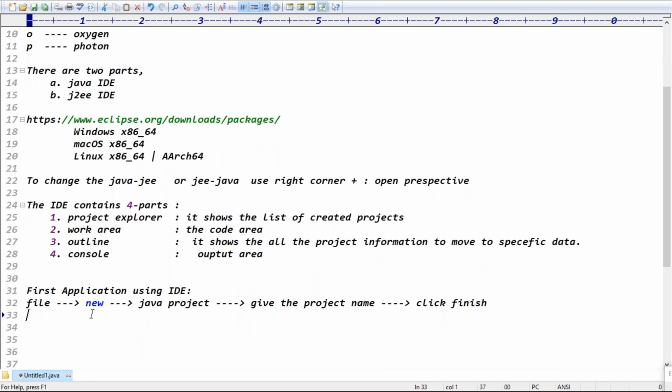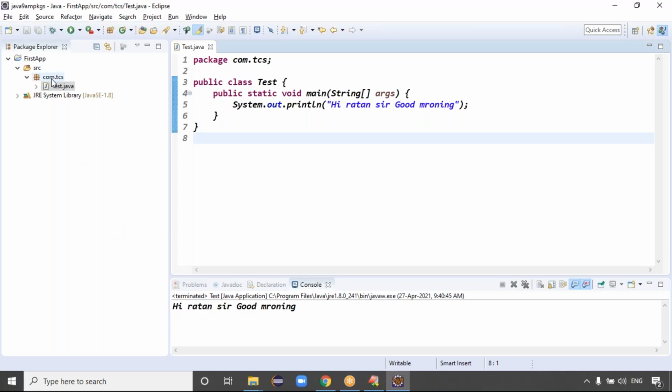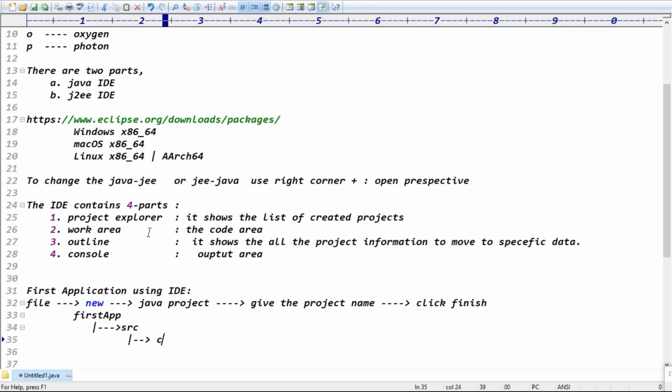So I given the project name, which is called first app, my project name. In the project, you will get the SRC folder, guys. SRC means source code, right? So here we have to create the class. Under the SRC, what package name did I create here? The com.tcs package, right? So then the com folder is created under SRC. In SRC, right click and create the class.